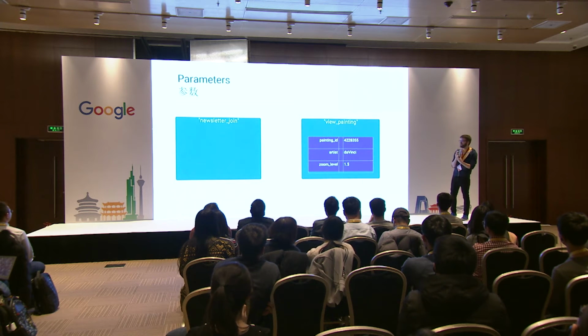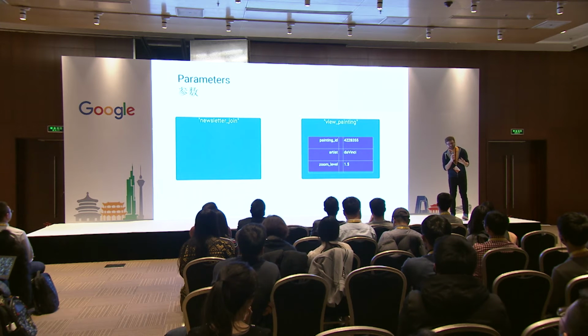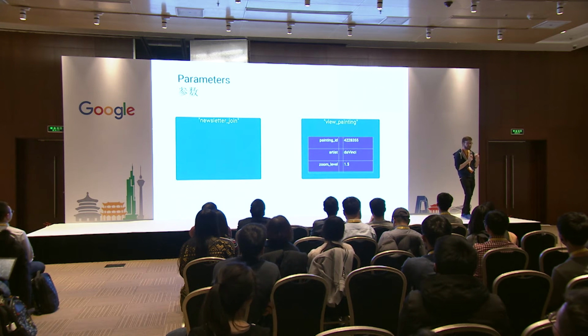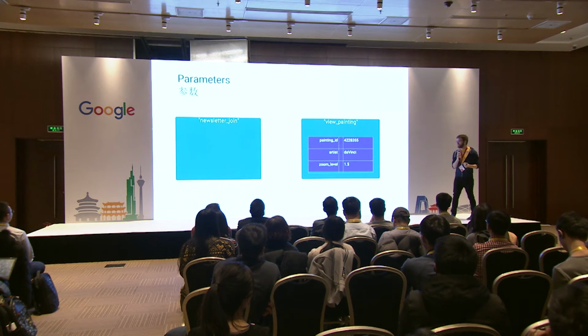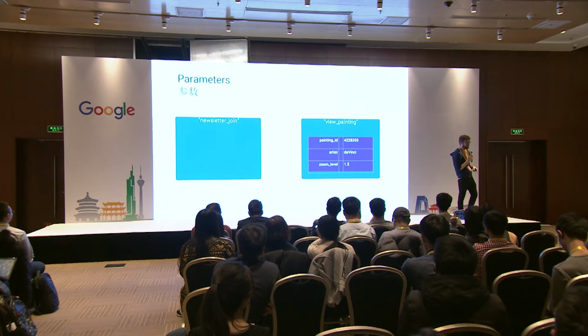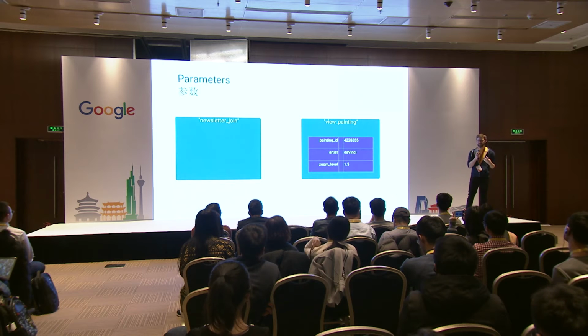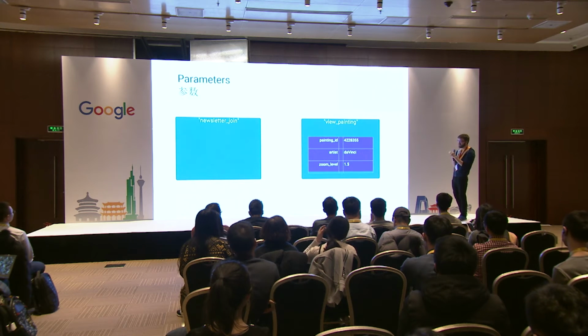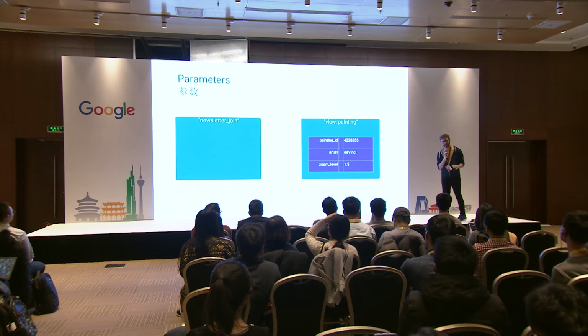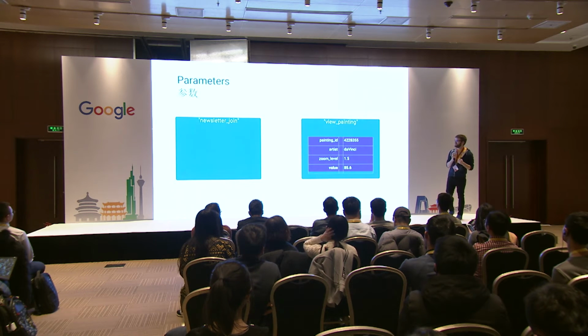But if I do something like view a painting, I want to record a bunch of different information about that painting viewing. I want to know what was the painting ID, what painting did I see, what artist made that painting, what was the zoom level? Maybe I should increase the average zoom on all my paintings. I need to know all this information to make an informed decision. But there's even more than this.